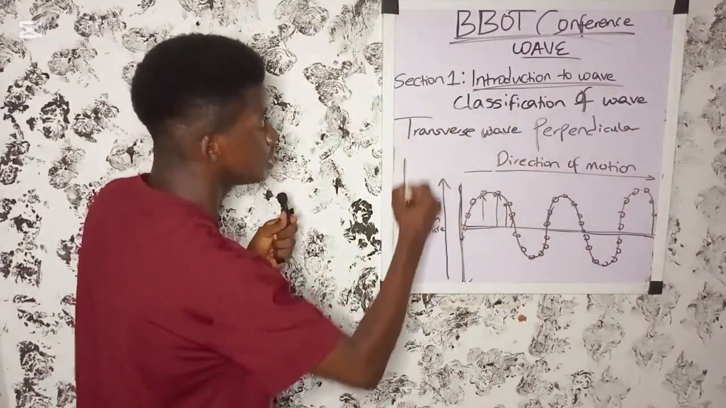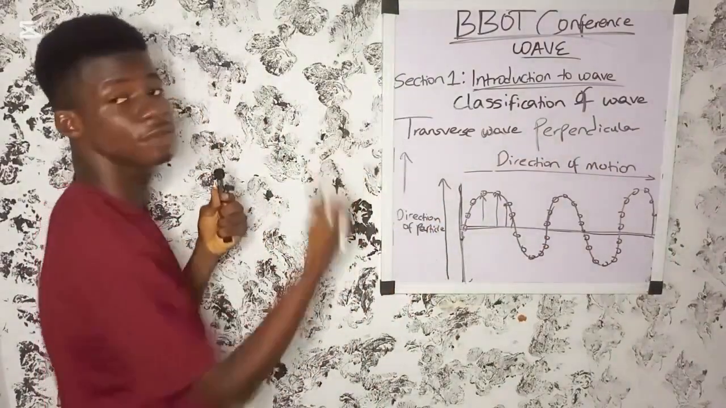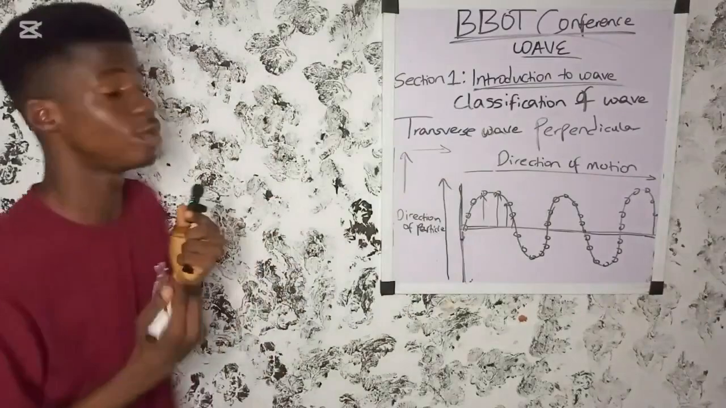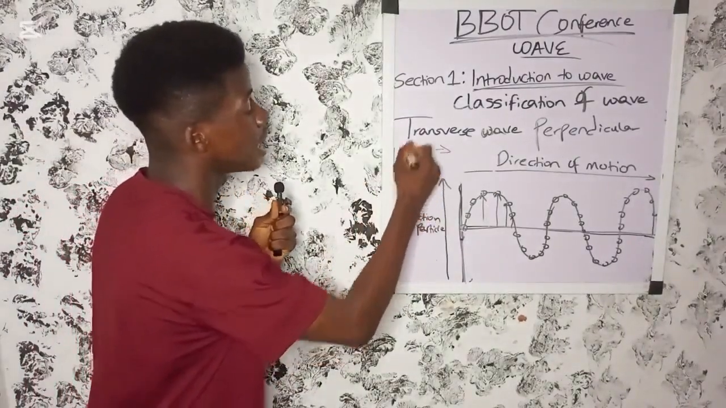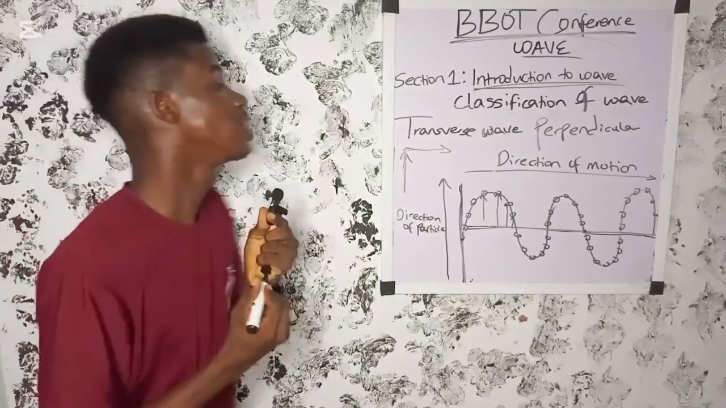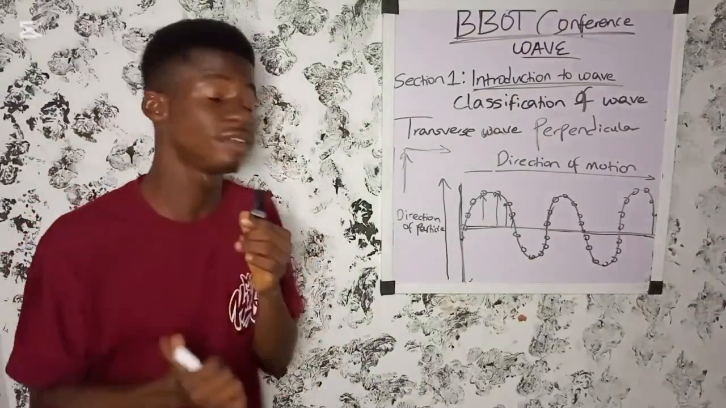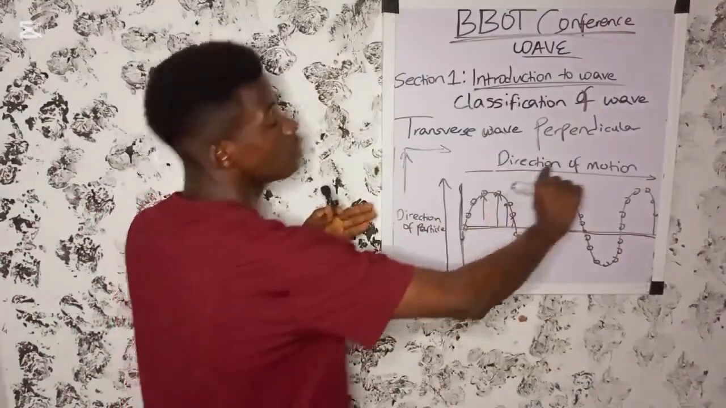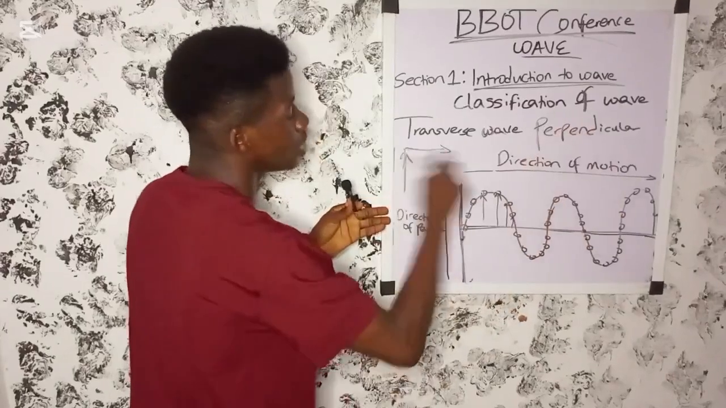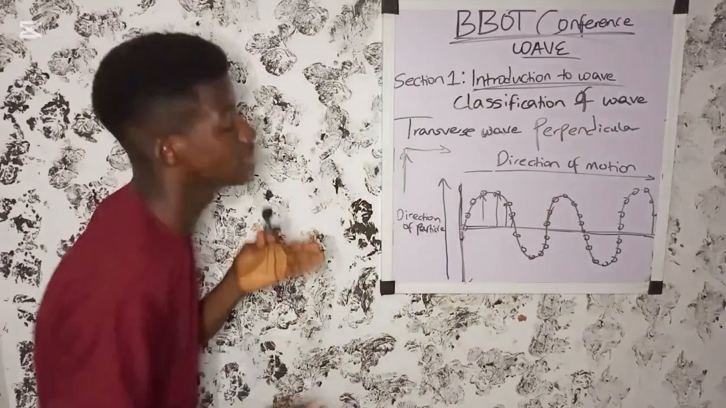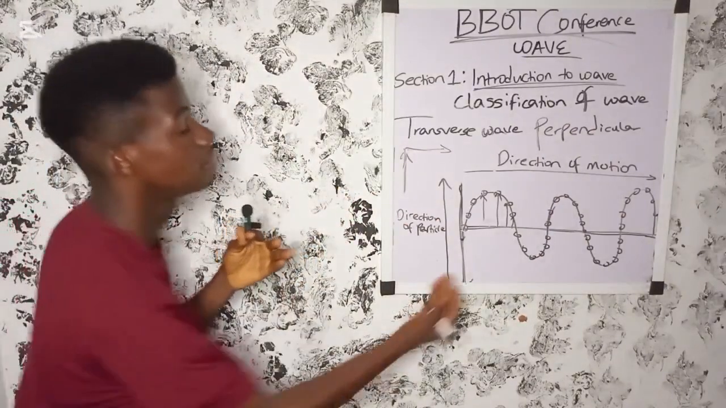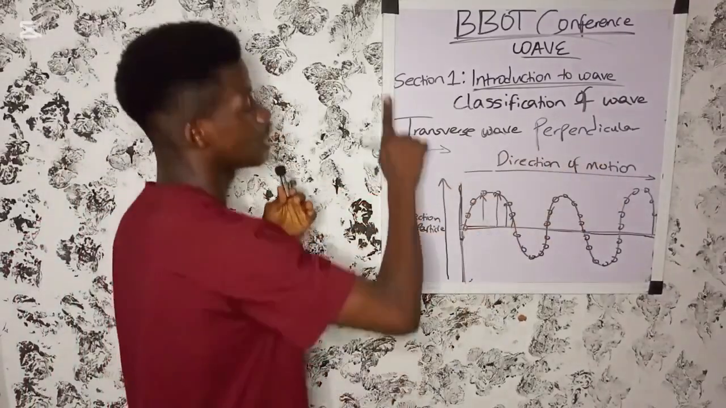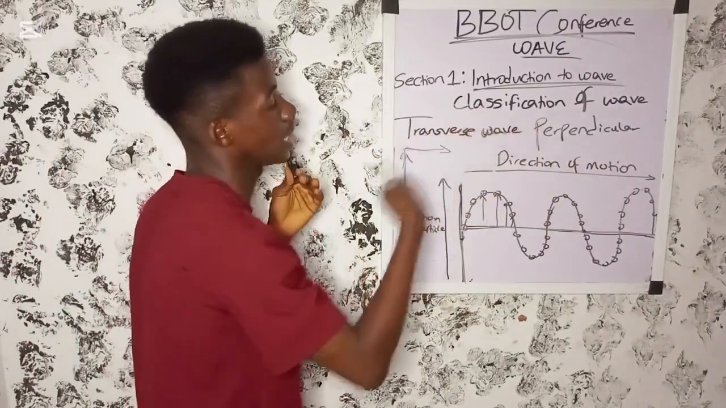If you look at this, this is the direction of the particle, while this line is the direction of the motion of the wave. If you look at these two lines, they are perpendicular to each other. So take note that a transverse wave is a wave in which the direction of the motion of the wave is perpendicular to the direction of the particles that make up the medium. Particle direction is like this, then the direction of the motion is like this.